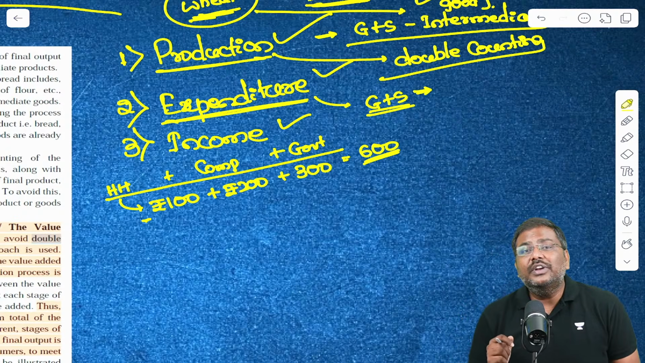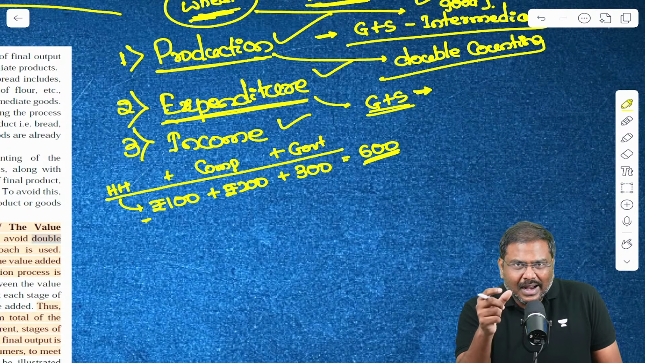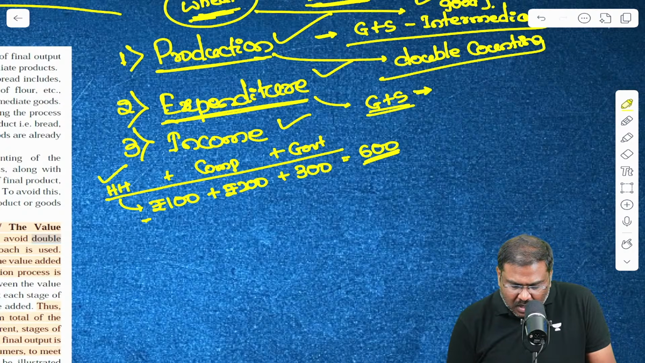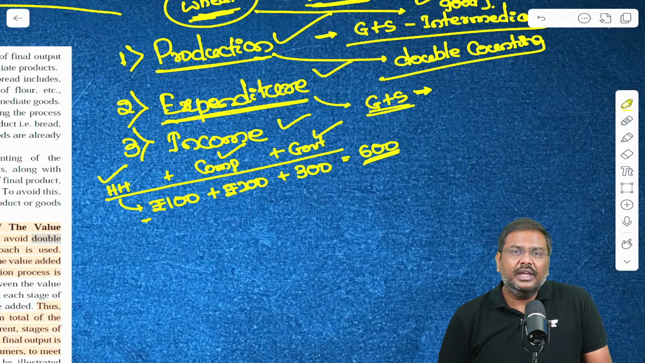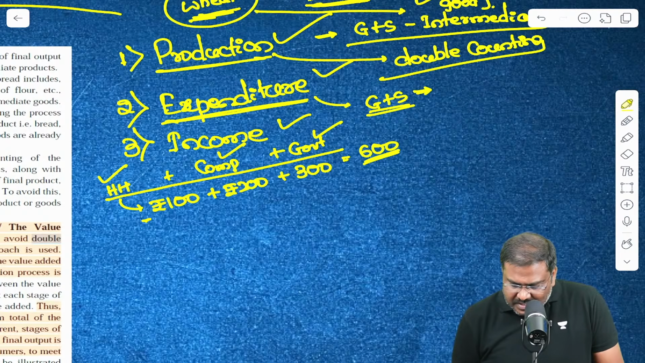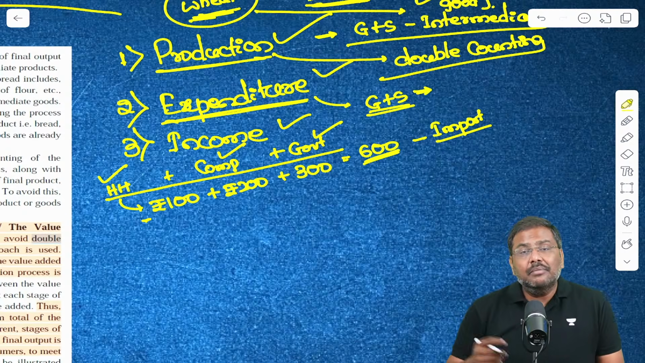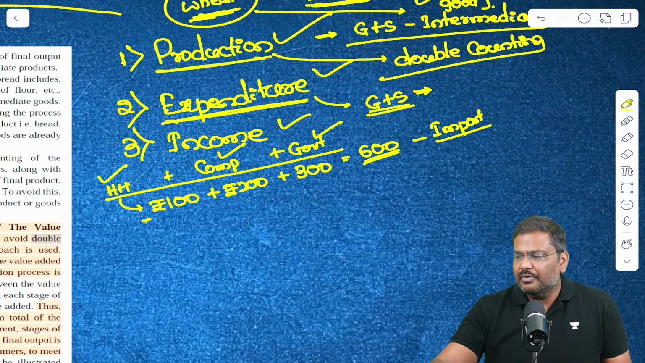So what do we do now? We will basically make an adjustment. That is the total expenditure done by all the three. From this, I will basically subtract the value of goods and services which have been imported into India.